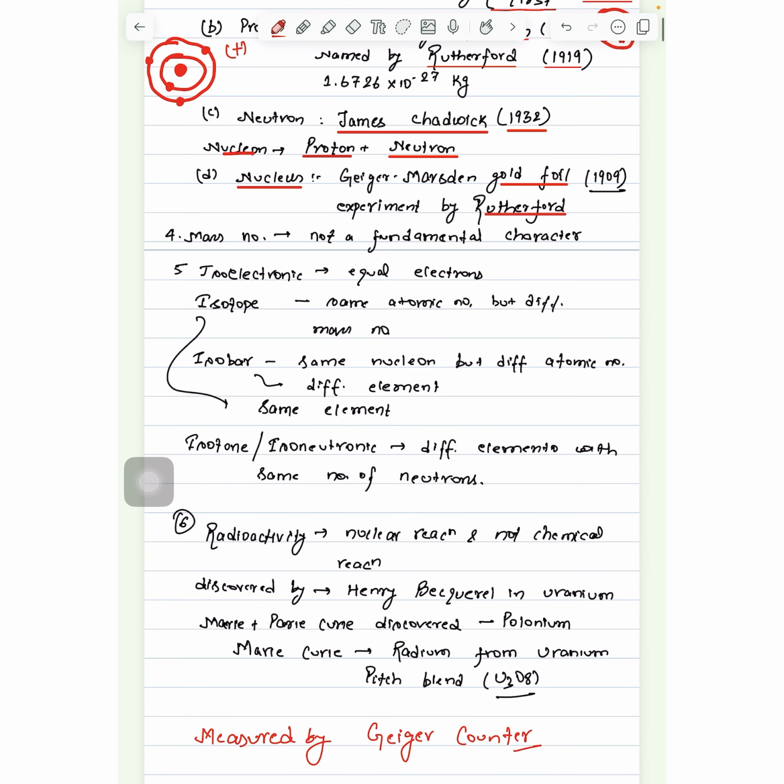Then we have mass number. This has been asked in a question whether it is a fundamental character or not. The answer is that mass number is not a fundamental character. Atomic number is the fundamental character and not the mass number. So you must know that the modern periodic table is arranged as per atomic number and not mass number.